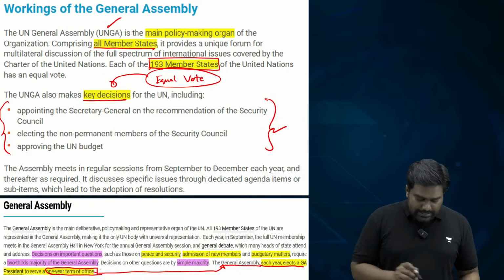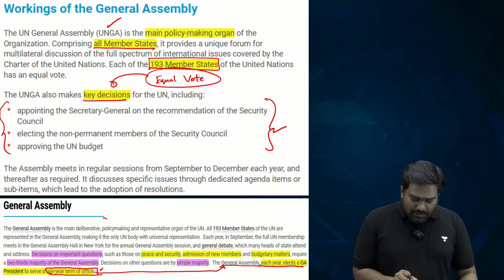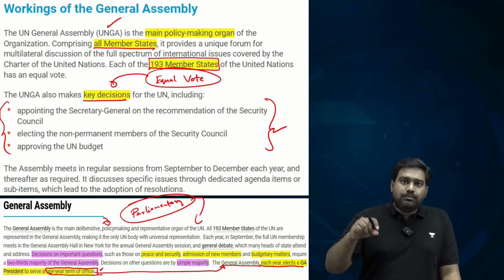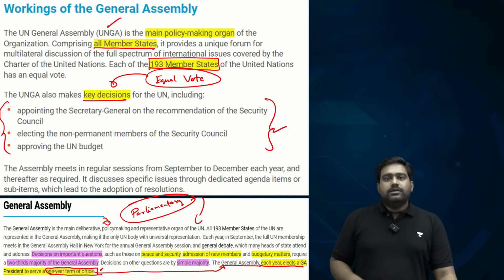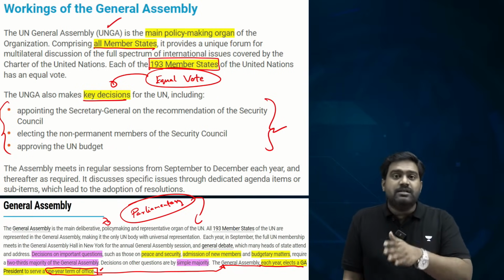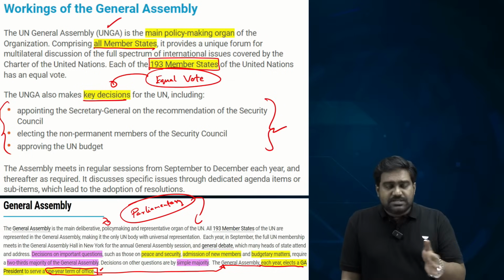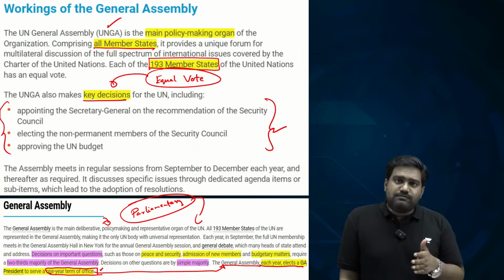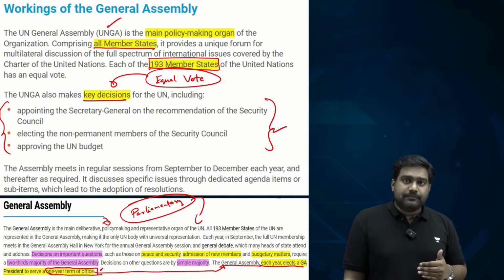Now, other important point is that at UNGA, parliamentary process is followed. When deciding upon issues or when voting upon resolutions, parliamentary processes are adopted. Just like a simple majority or special majority is needed in the Indian Parliament, for example, to get bills passed. Similarly, at UNGA, different types of majorities are provided under the UN Charter.